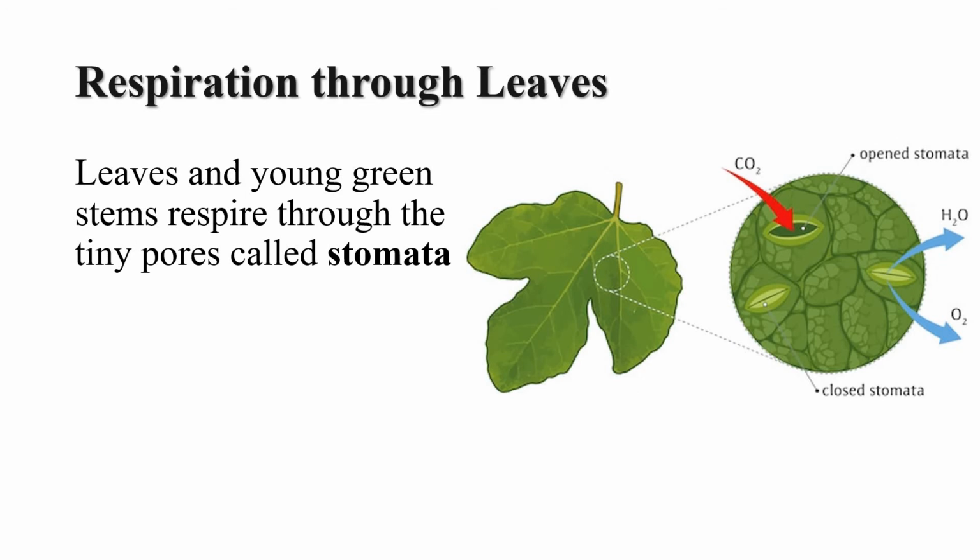Let us understand how the leaves of the plant respire. The leaves and the young green stems take in the air or oxygen and release carbon dioxide through the tiny pores present on the leaf surface called stomata. These stomata allow air to come into the plants and release carbon dioxide outside.